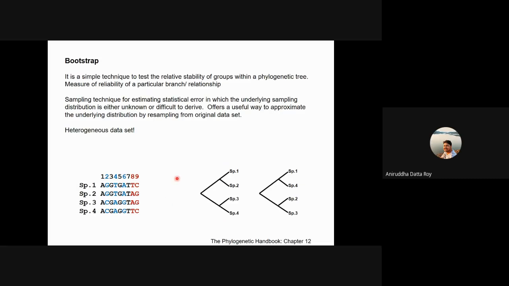Now you go to the field again and collect species 1, 2, 3, and 4 again. You come back and take the same gene, build another data set, and build a tree. Do you think you'll get the same relationship?